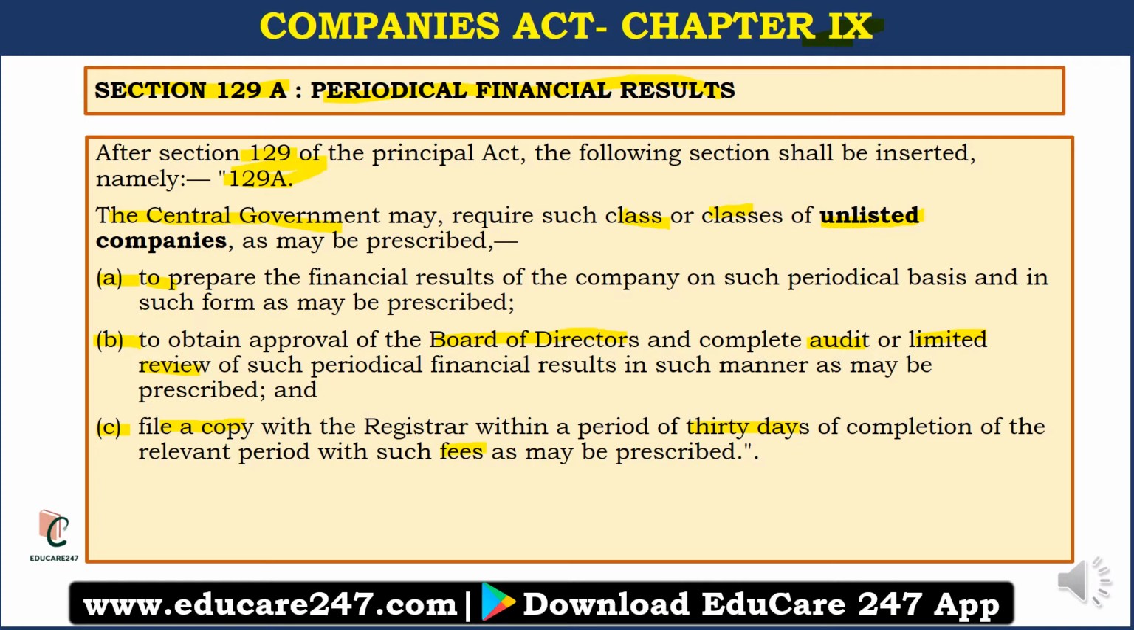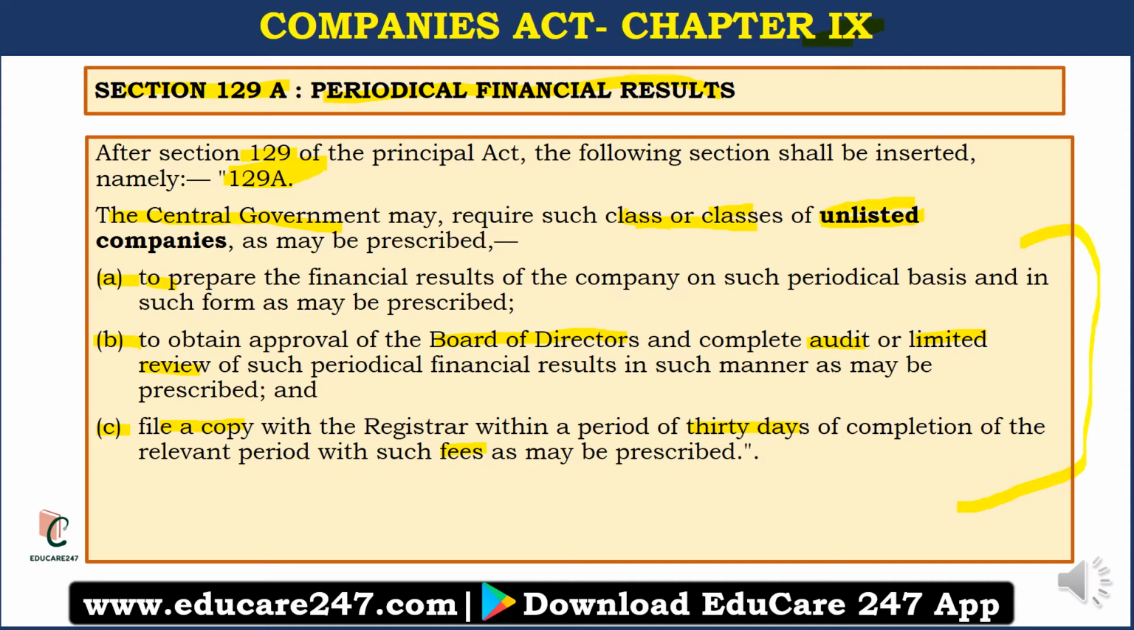So previously these provisions were applicable to only listed companies, right? So by section 129A, the government can now make these provisions applicable to certain classes of unlisted companies as well.